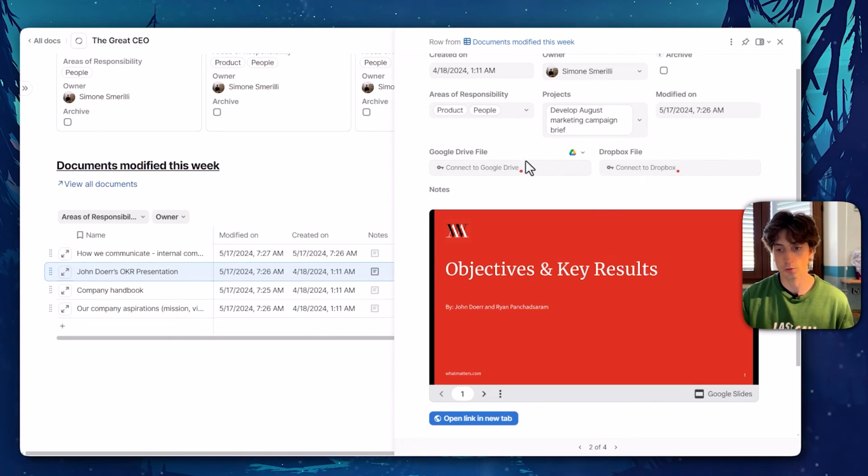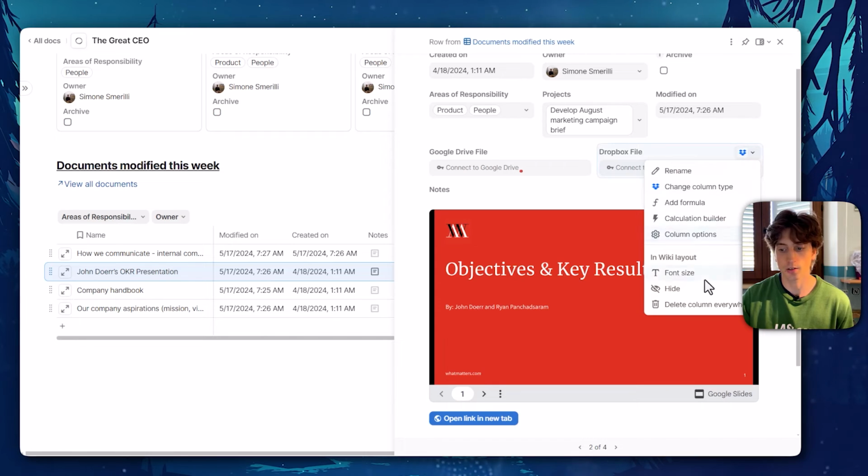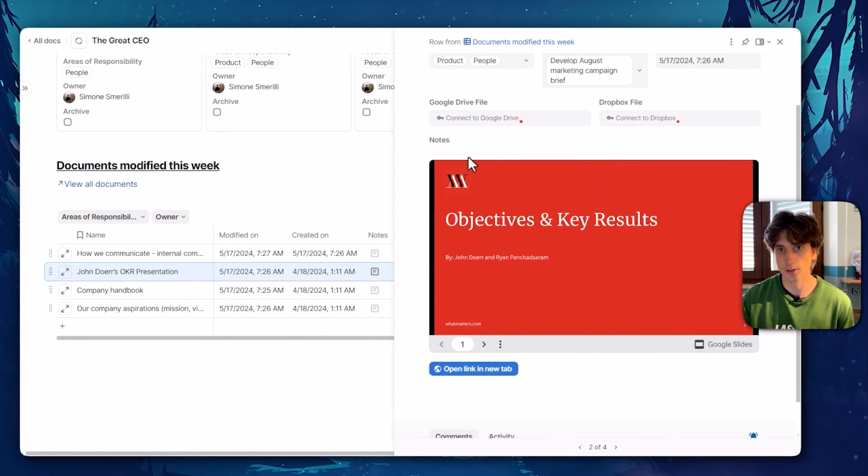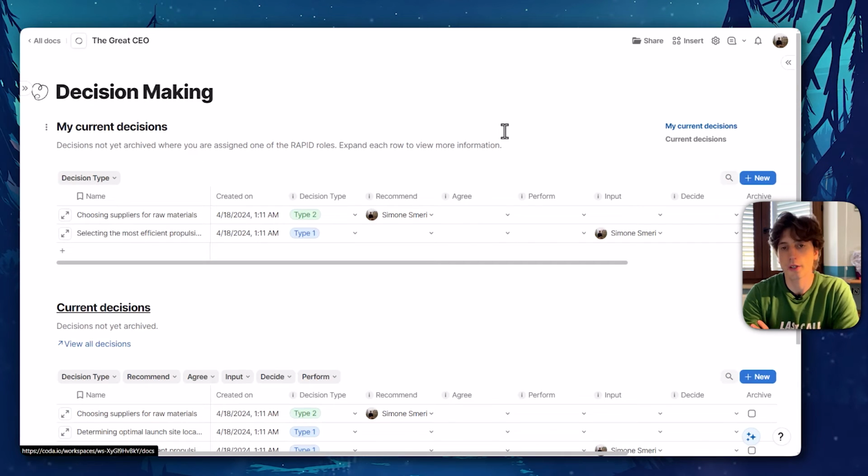Of course, if you use Google Drive and not Dropbox, once you copy your doc and you make it yours, you can always delete the Dropbox column by clicking on it and then delete everywhere, because you will not need it, and vice versa. In the notes section, you might embed any content. When it comes to decision making, there are two main types of decisions. That is, according to Amazon's founder Jeff Bezos, as popularized in his shareholder letter some years ago. Some decisions are type 1 or irreversible. Some decisions are type 2 or two-way doors, reversible decisions.